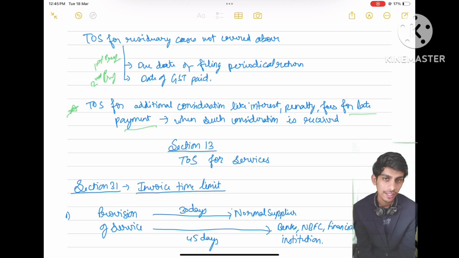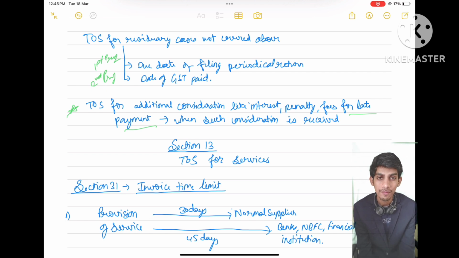Now the customer pays me in 4 months and let's say goods value was 1 lakh. So I will charge him interest 2% for 1 month. That is 2000. So this 2000 is additional consideration.